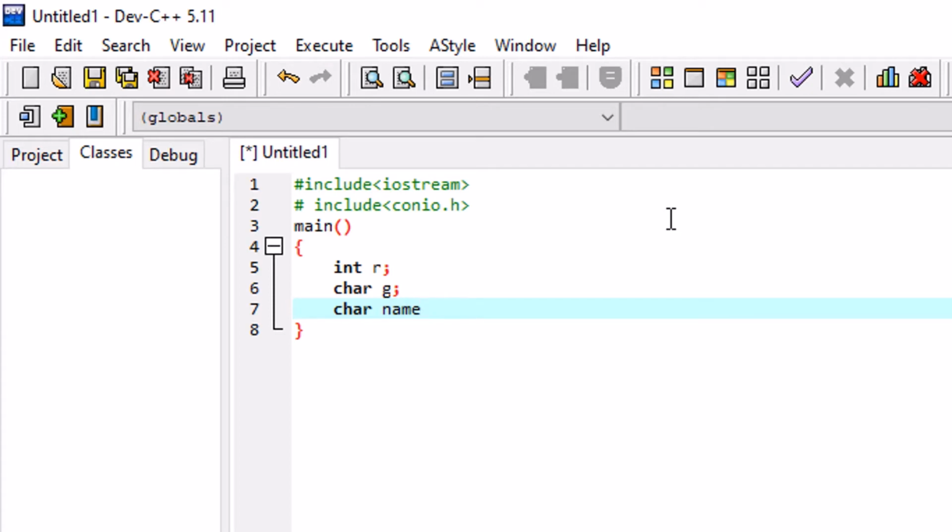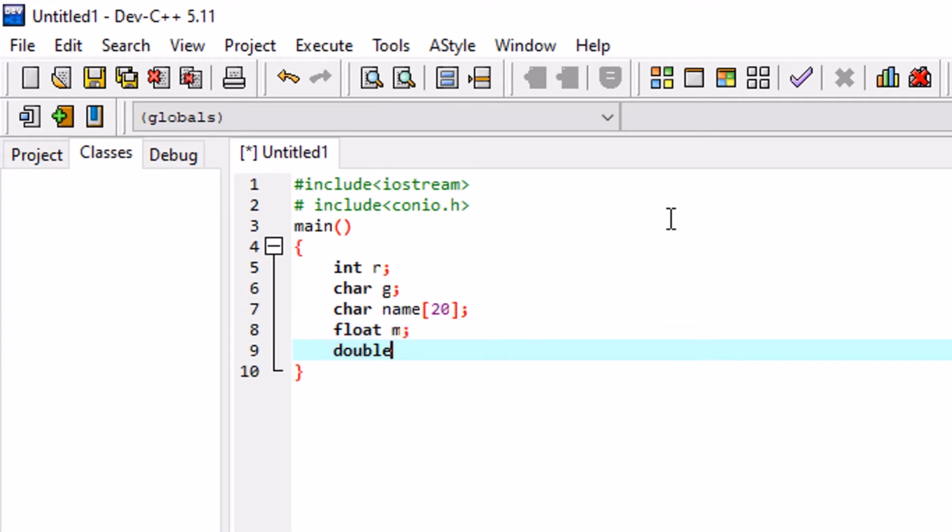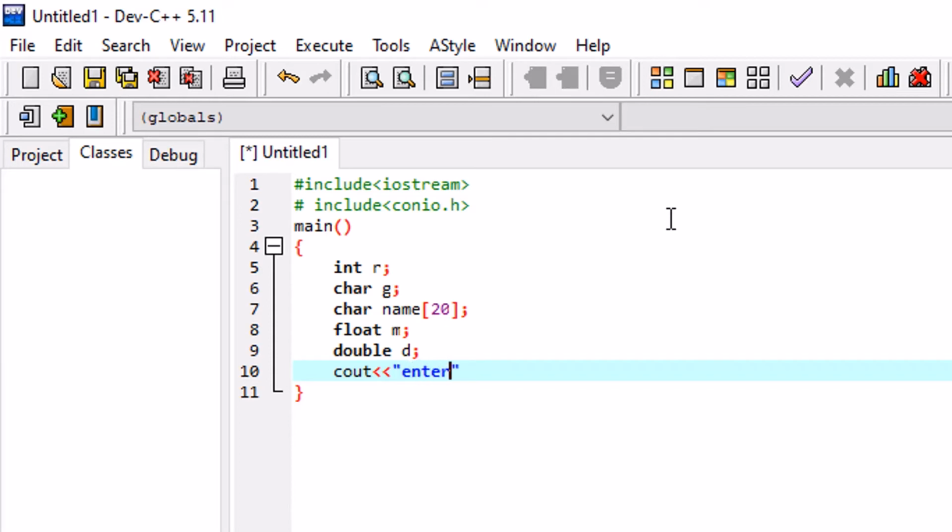We have to put a bracket for the width, because char g can have 1 byte and char name 20 bytes, right? So you have to know the difference between the both. The first char will take a single character and the line number 7 will contain 20 characters, right?